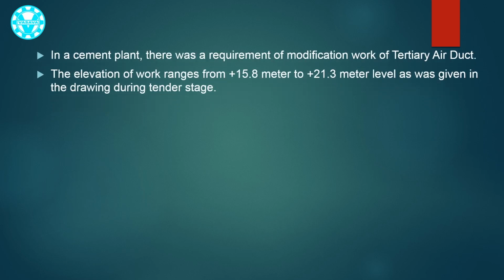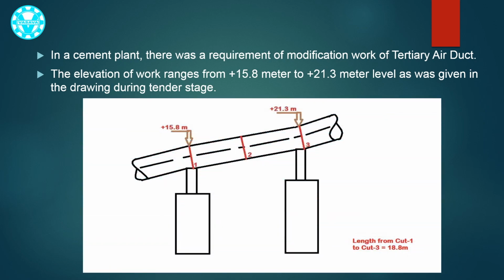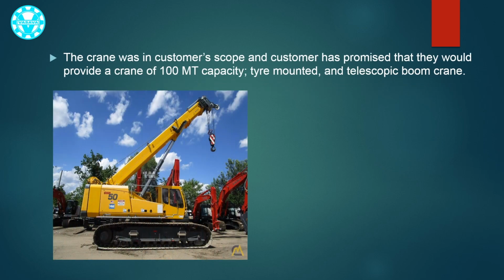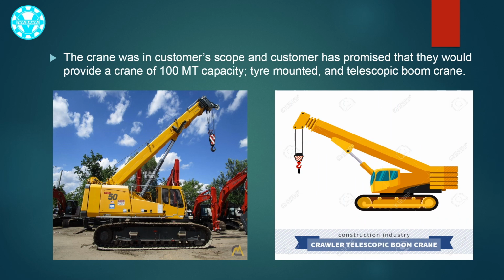In a cement plant, there was a requirement of modification work for tertiary air duct. Please see the figure. The elevation of work ranges from 15.8 meters to 21.3 meter level, as was given in the drawing during the tender stage. The length of the existing ducting was approximately 18.8 meter long. The crane was in customer scope, and the customer has promised that they will provide a crane of 100 metric ton capacity, tire-mounted and telescopic boom crane.